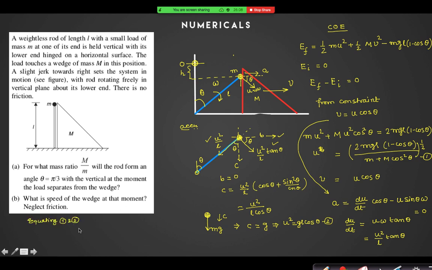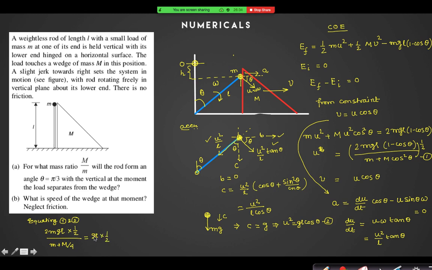what we can do? That is 2 mg L into 1 minus cos 60 degrees, which is half, divided by small m plus capital M into cos square theta, which is 1 by 4, is equal to g into L into cos theta, which is half.